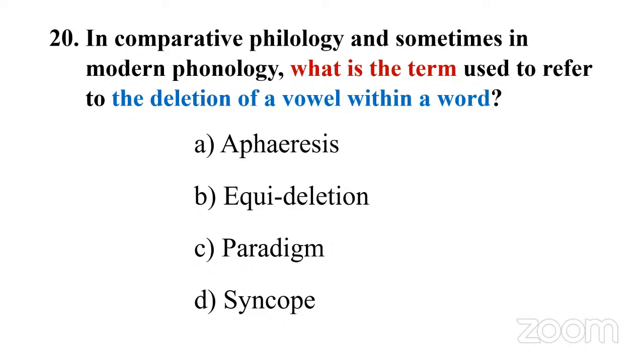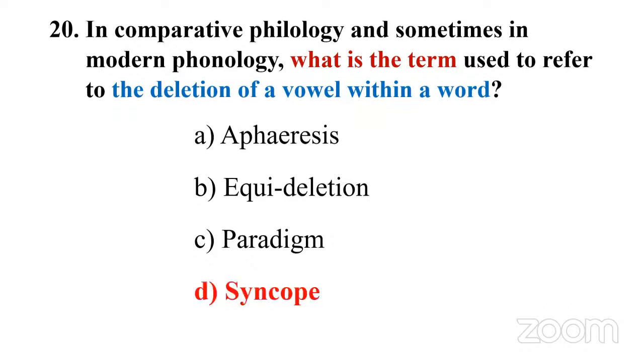D, syncope. Sometimes we pronounce it wrong. I used to pronounce this word wrong. Syncope. No, it is syncope. Right? We have to go to the answer. Sometimes do not go for the obvious one. So you may tend to think, why not B, equideletion, because of the deletion. Do you think that kind of logic is there? I don't think so. Sometimes do not go for the most obvious because that is deceiving, right? So let's check out the answer.